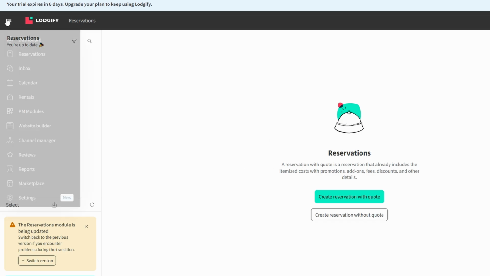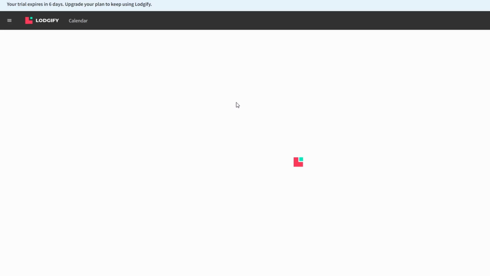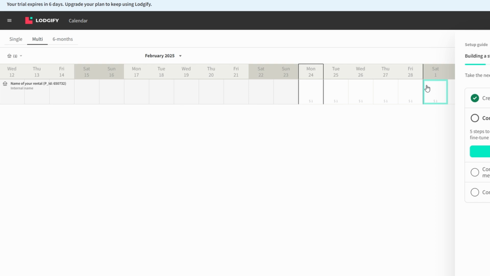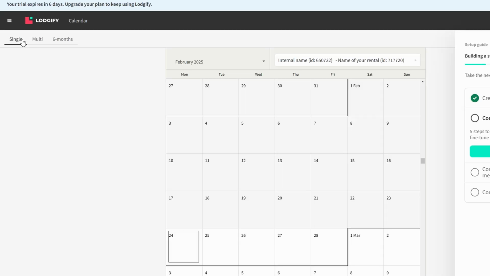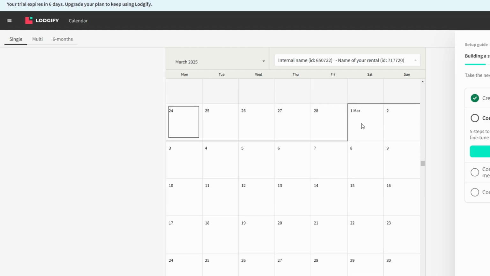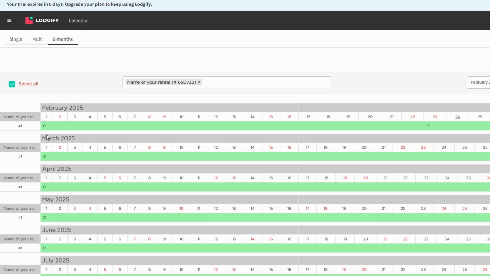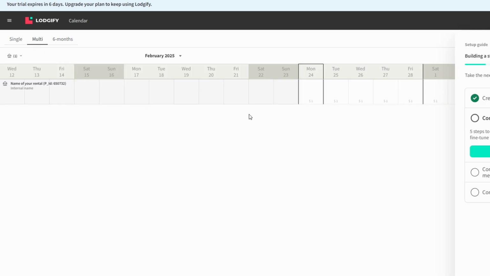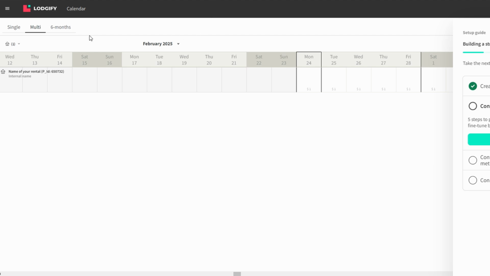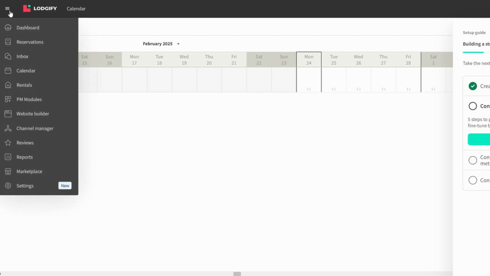Calendar. This is your personal booking schedule. In the calendar section, you can see your availability at a glance. You can view it in daily, multi-day, or 6-month formats, depending on how you prefer to manage your rental's availability. This calendar also highlights dates that are already booked, so you'll never double book a guest. With all these tools, managing your rental becomes straightforward, allowing you to focus on creating great experiences for your guests.